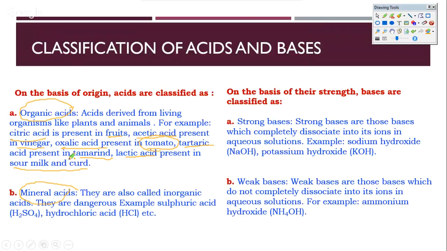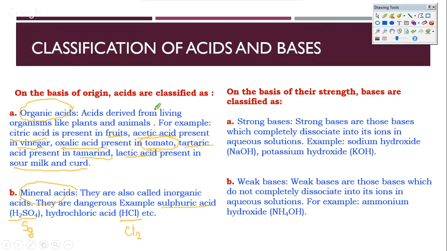Inorganic means we would find them in Earth's surface or in the atmosphere, but they are not directly produced inside the organisms. They could be a byproduct of the chemicals that the organisms do have, but not directly produced from the living organisms. Now, what are these mineral acids? Sulfuric acid is a very well-known mineral acid. It comes from the non-metal sulfur, which is commonly found inside Earth. So H2SO4 is a derivative of sulfur, and that's one of the typical mineral acids. Similarly, HCl is a derivative of chlorine gas, and that's another mineral acid.